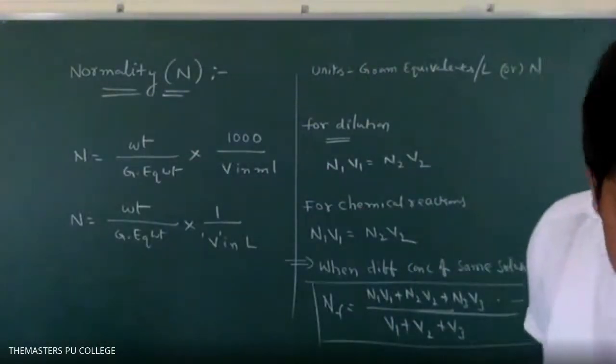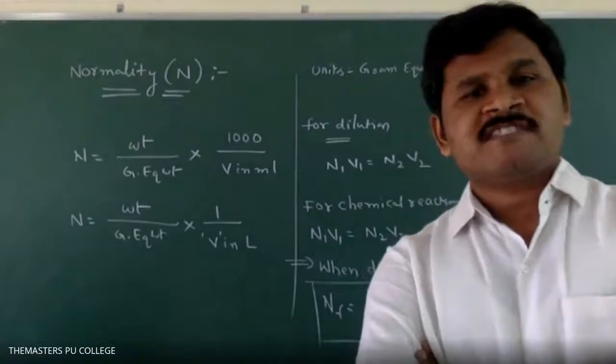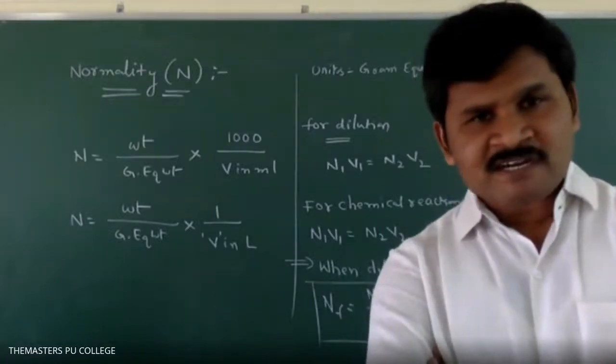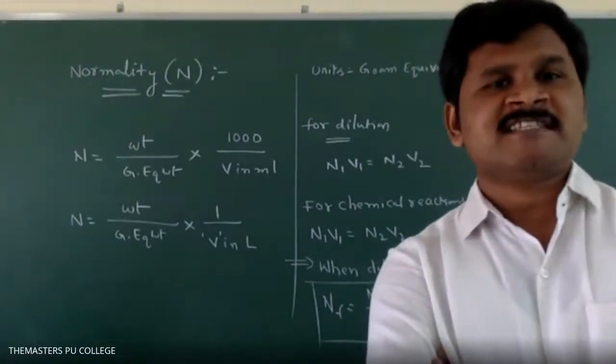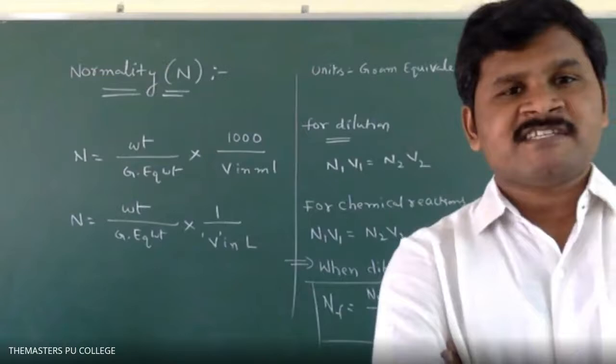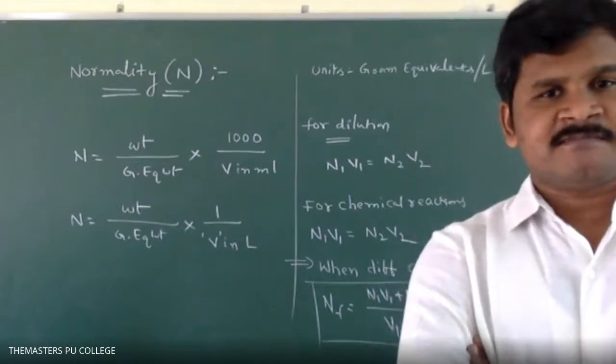Sir, if three different substances are there in a solution, how can we judge which is a solute and which is a solvent? We can decide by quantity only. The quantity which is less is the solute; the quantity which is more is the solvent.